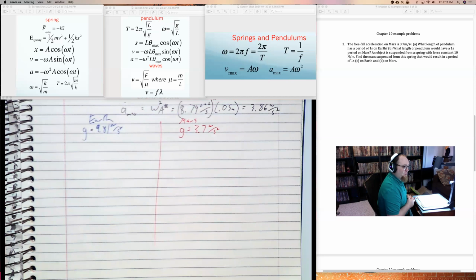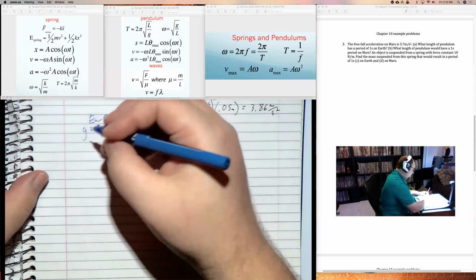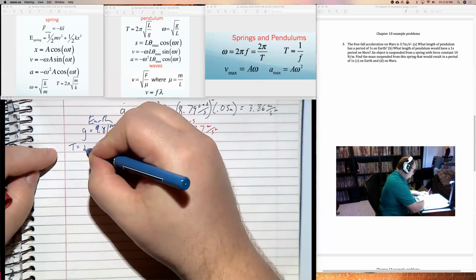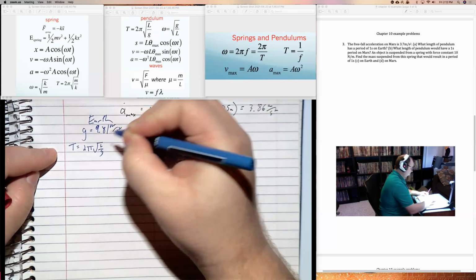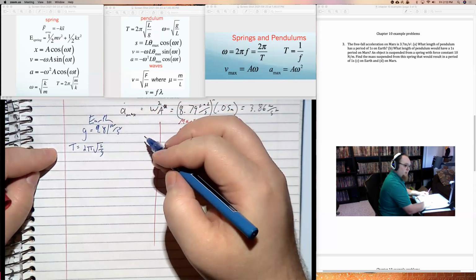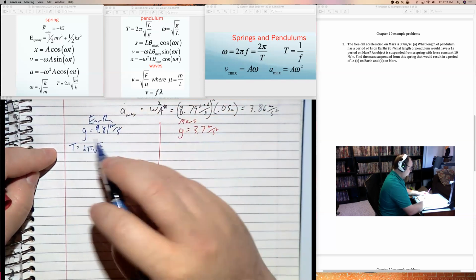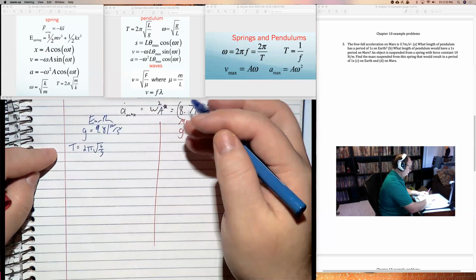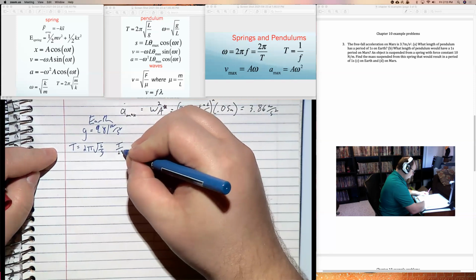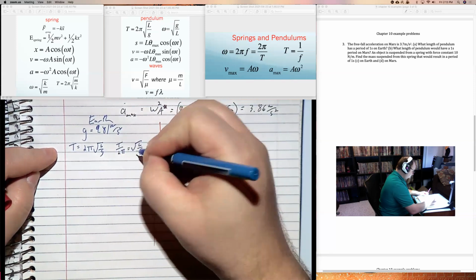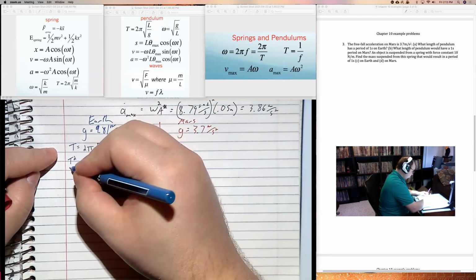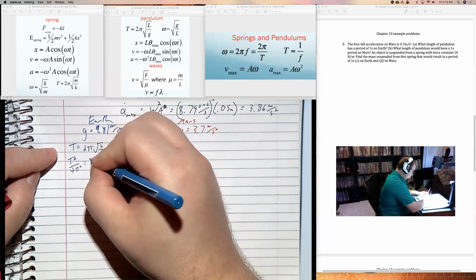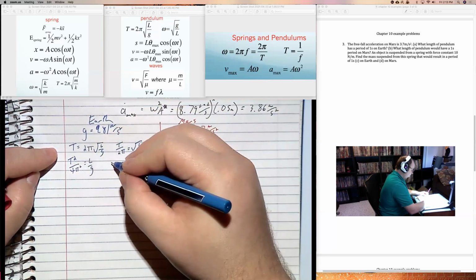Part A says, what length of pendulum has a period of 1 second on Earth? Well, we just did the pendulum equation. T equals 2 pi square root of L over g. I want to find a length when the period is 1 second. So just like before, I'll divide both sides by 2 pi, square both sides, multiply both sides by g.